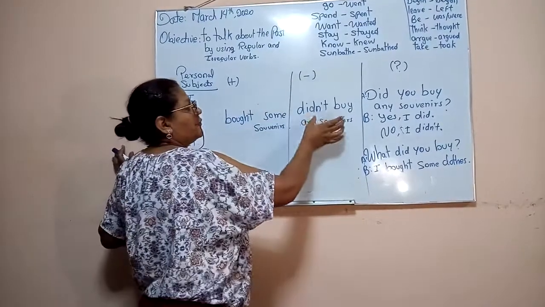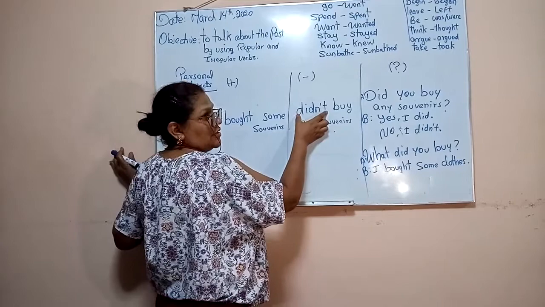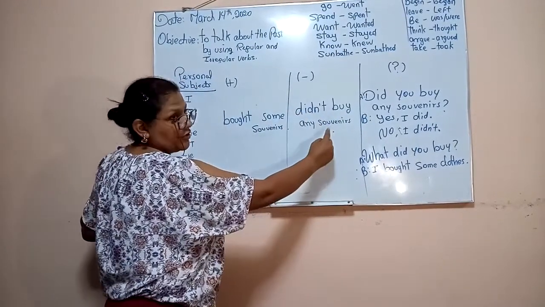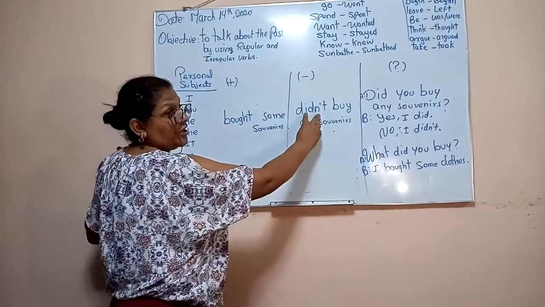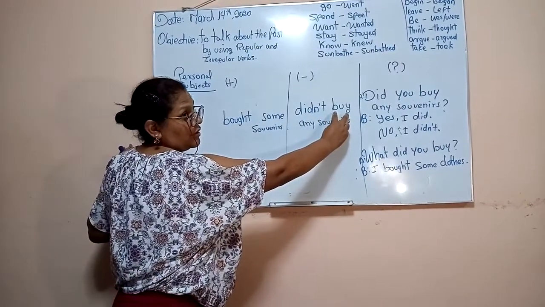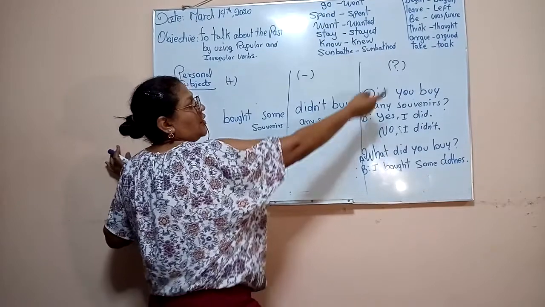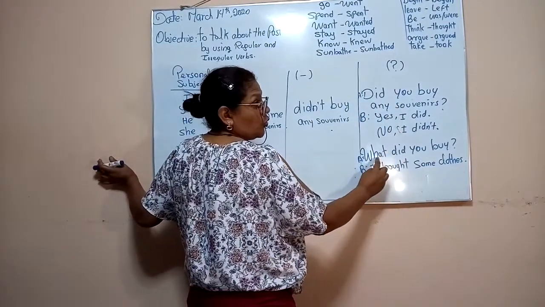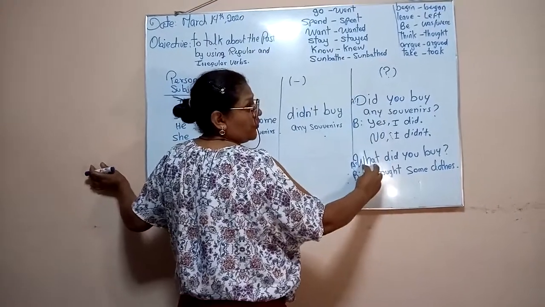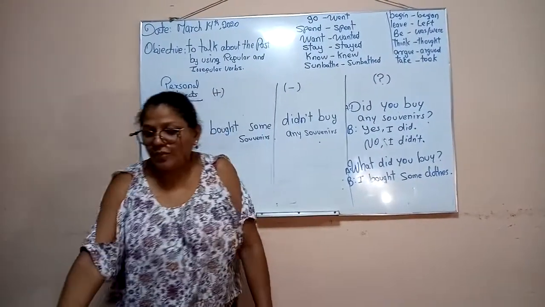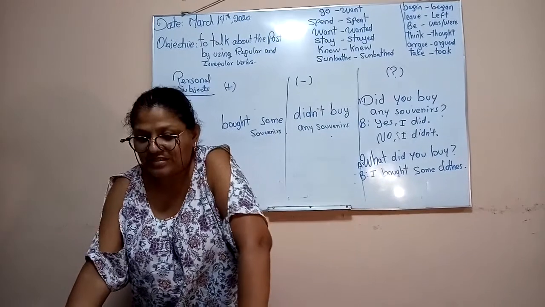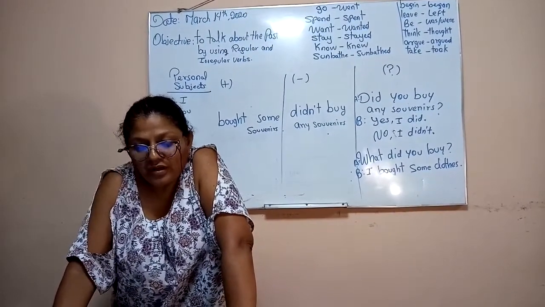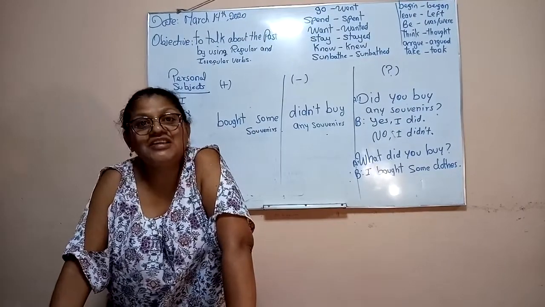As a negative form, you use didn't. For example, he didn't buy any souvenirs. Negative: auxiliary negative, infinitive of the verb. If you want to ask a question, you can use asi or you can use quasi, with auxiliary or for more information. Go back to your book. When are you going to use this? When the action is finished in the past.